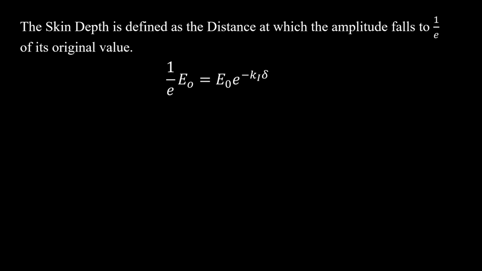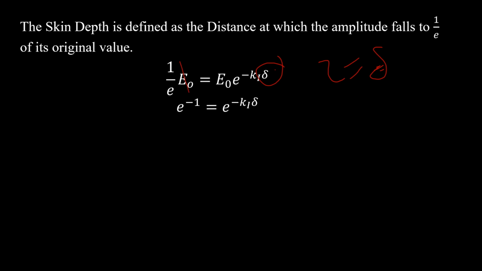The skin depth is defined as the distance at which the amplitude falls to 1 over e, of its original value. So 1 over e times the original amplitude is equal to this, and z becomes our skin depth, which is z equal to, let's call it, delta.